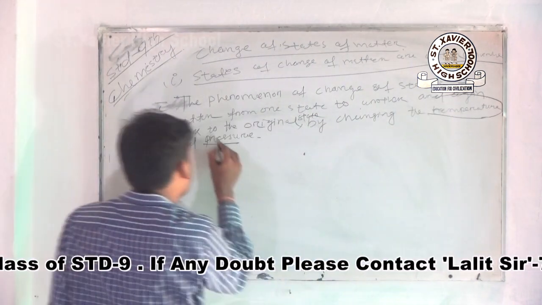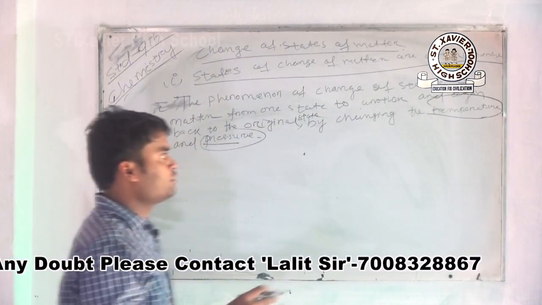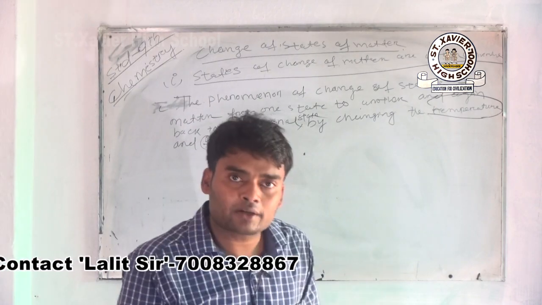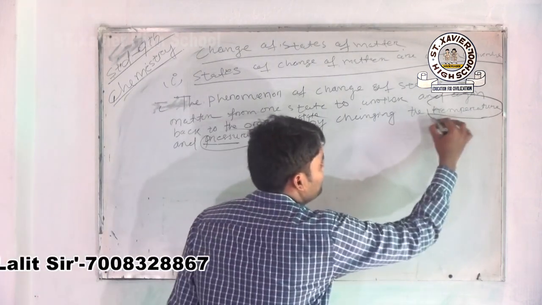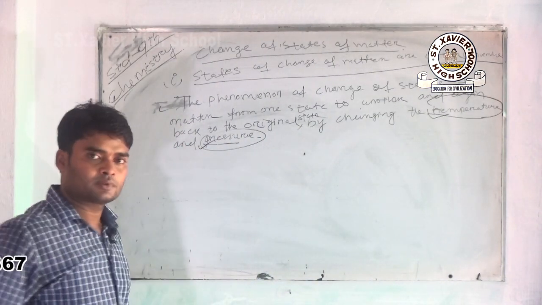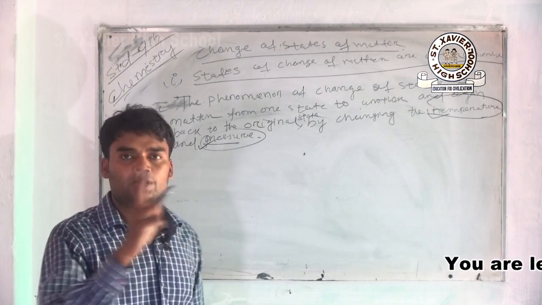So you are already clear in this case what the two factors basically responsible for the change of states of matter are. Number one is your temperature and number two is your pressure. Any one of these. These are the two main factors for the change of state of matter.